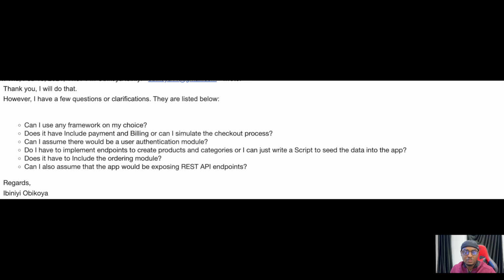They are listed below. The first thing I asked was, can I use any framework of my choice? Does it have to include payments and billing, or can I simulate the checkout process? Can I assume there would be a user authentication module? Do I have to implement endpoints to create products and categories, or can I just write a script to seed the data into the application? Does it have to include the ordering module? Can I assume that the app would be exposing REST API endpoints?